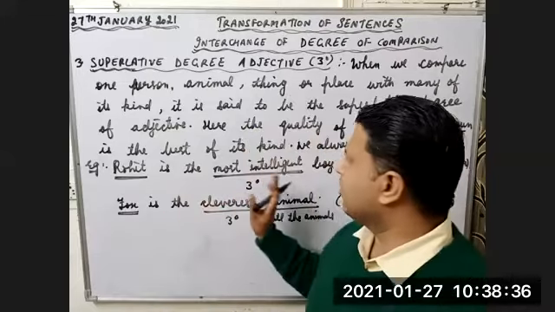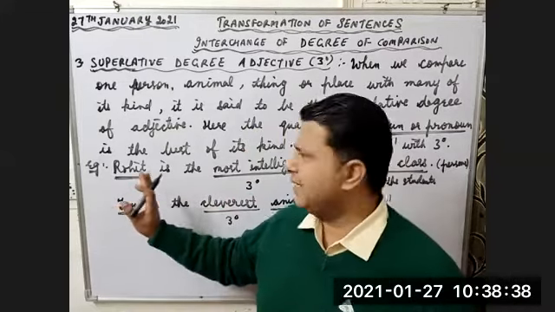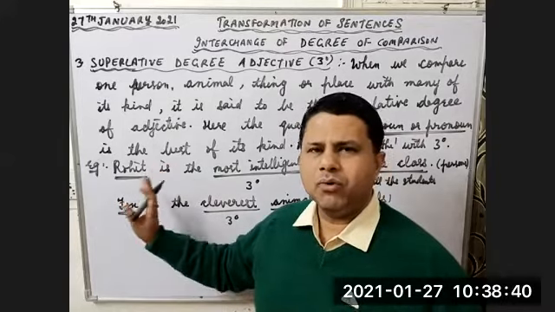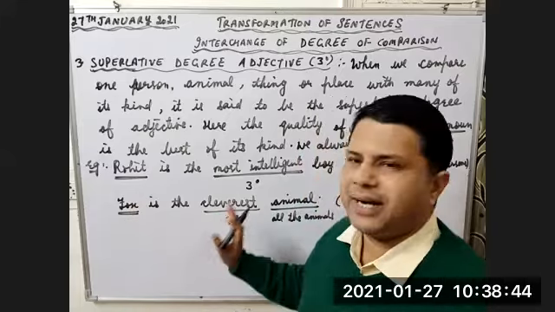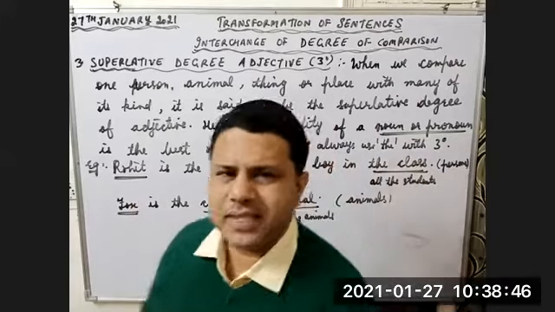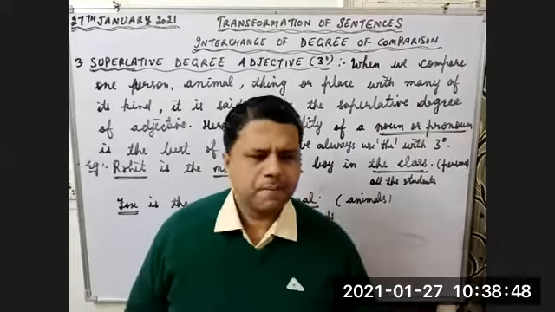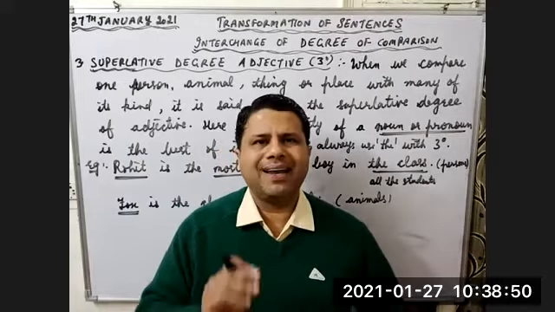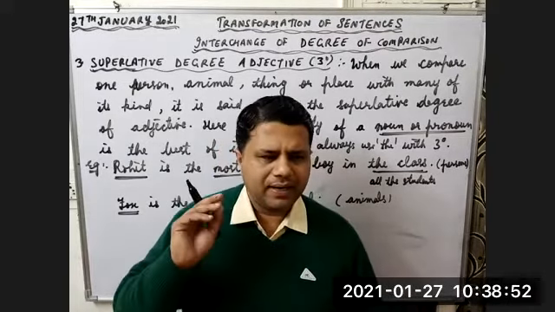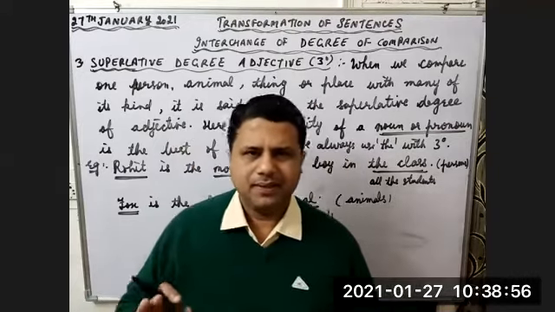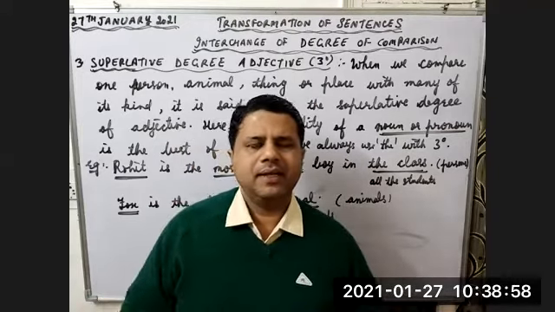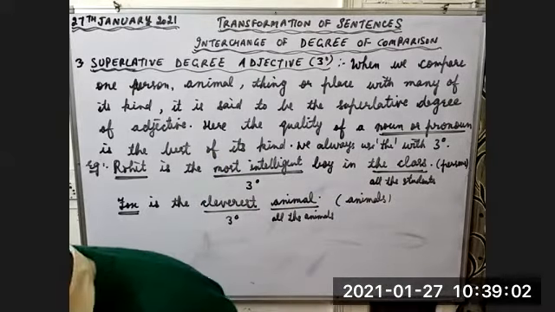Here Rohit is the most intelligent. Here we know that there is only one boy about whom we are talking. We know there is only one animal about whom we are talking. So this is what we mean by superlative degree: when we are talking about number one animal, number one person, number one thing, or number one place. I mean the best one in some area. Let's see the next example.